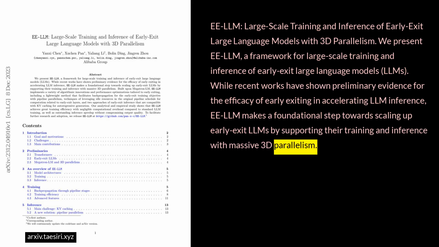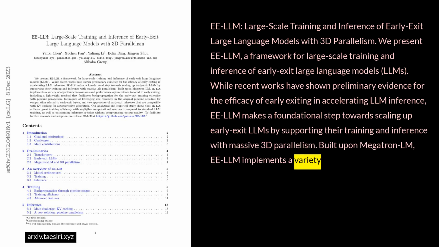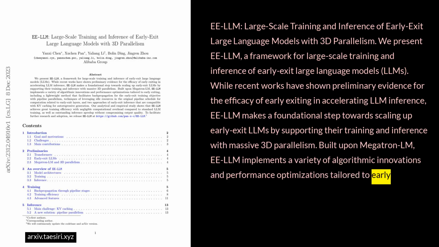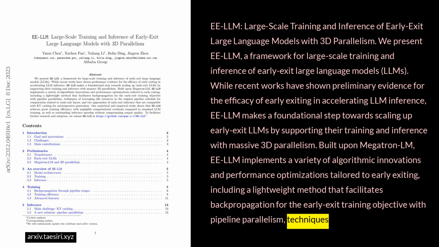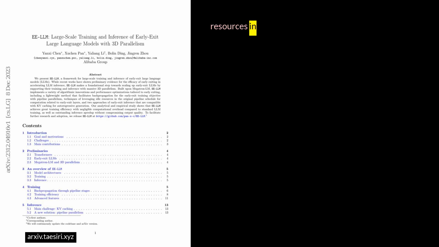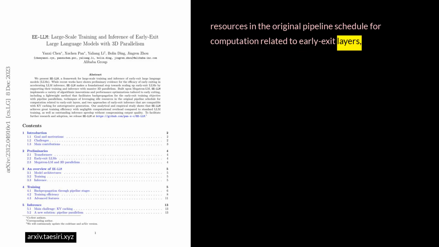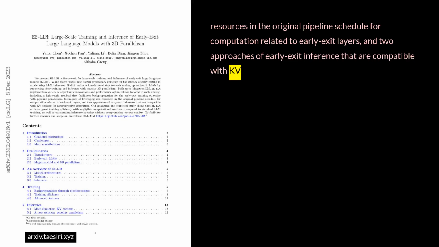Built upon Megatron-LM, EE-LLM implements a variety of algorithmic innovations and performance optimizations tailored to early exiting, including a lightweight method that facilitates backpropagation for the early exit training objective with pipeline parallelism, techniques of leveraging idle resources in the original pipeline schedule for computation related to early exit layers, and two approaches of early exit inference that are compatible with KV caching for autoregressive generation.